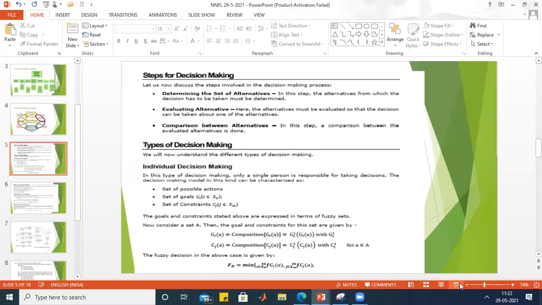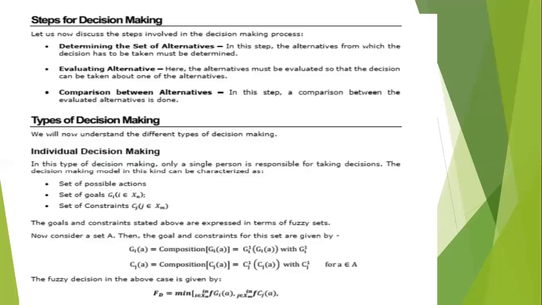So in this, the minimum of the composition function of goals and constraints is giving you your fuzzy decision. Okay, minimum of composition of goals and your constraints.